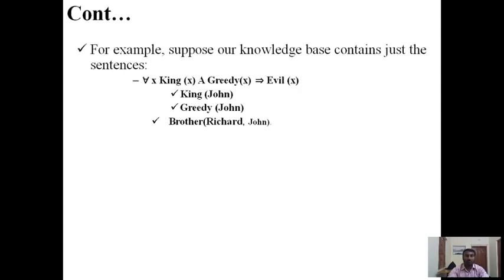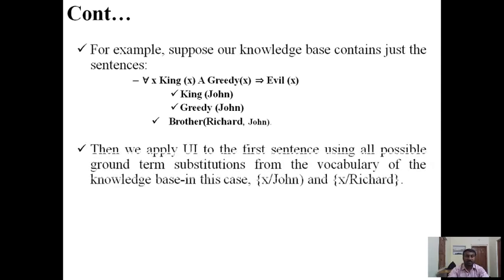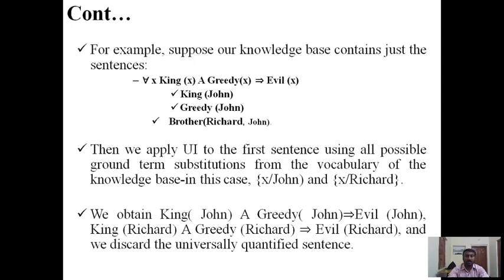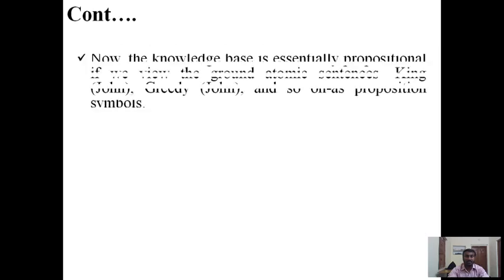For example, suppose our knowledge base contains just the sentences like this, and then we apply universal instantiation to the first sentence using all possible ground term substitutions from the vocabulary of the knowledge base. In this case, we obtain King John and greedy John implies evil John, King Richard and greedy Richard implies evil Richard, and we discard the universally quantified sentence.